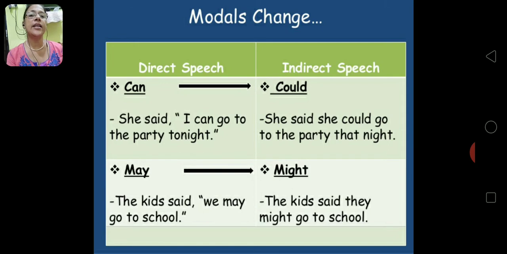The kids said, we may go to school. The kids said that they might go to school. Or you can also say, the kids said they might go to school.